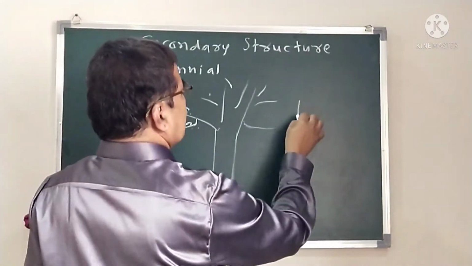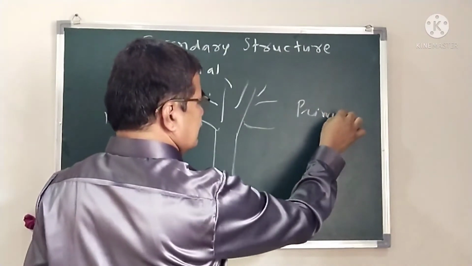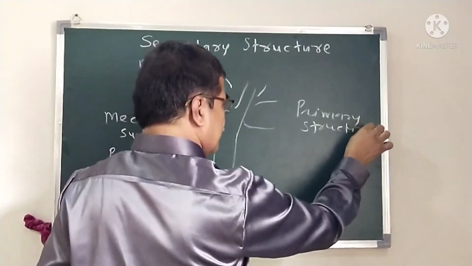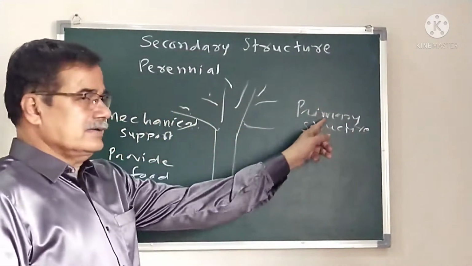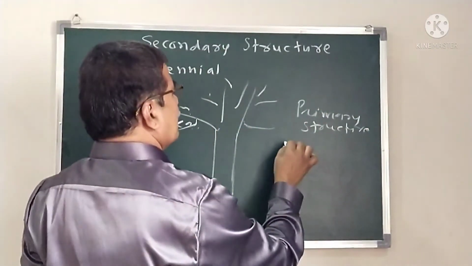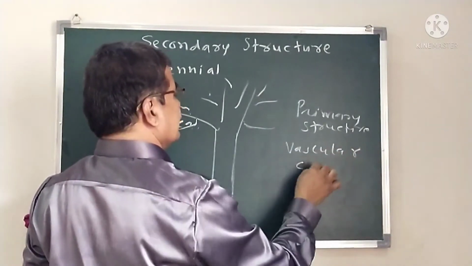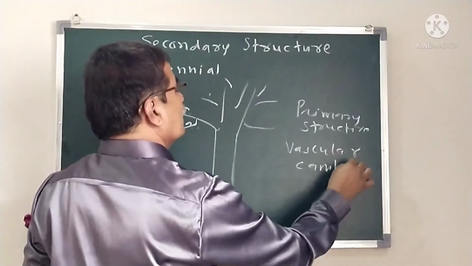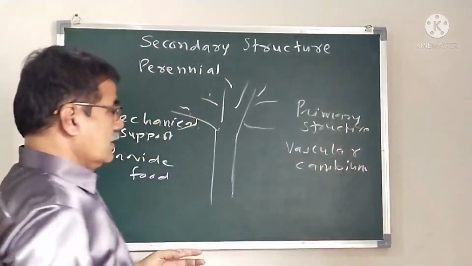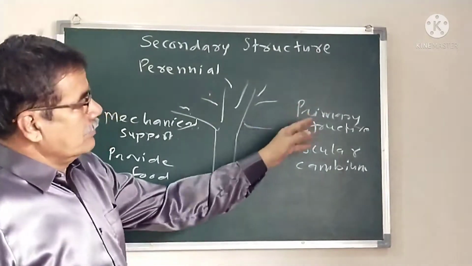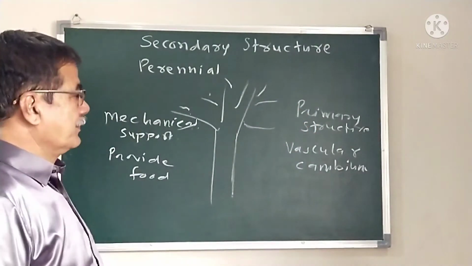Initially, there is the primary structure. The primary structure is developed from the primary vascular cambium, and through this primary vascular cambium, the primary structure is formed.